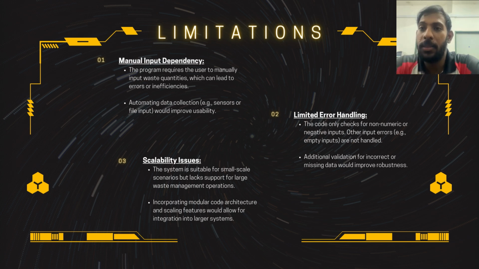The second limitation is the limited error handling. The code only checks for non-numeric or negative inputs. Other input errors, for example empty inputs, are not handled. Additional validation for incorrect or missing data would improve robustness. The third one is the scalability issues. The system is suitable for small-scale scenarios but lacks support for large waste management operations. Incorporating modular code architecture and scaling features would allow for integration into larger systems.